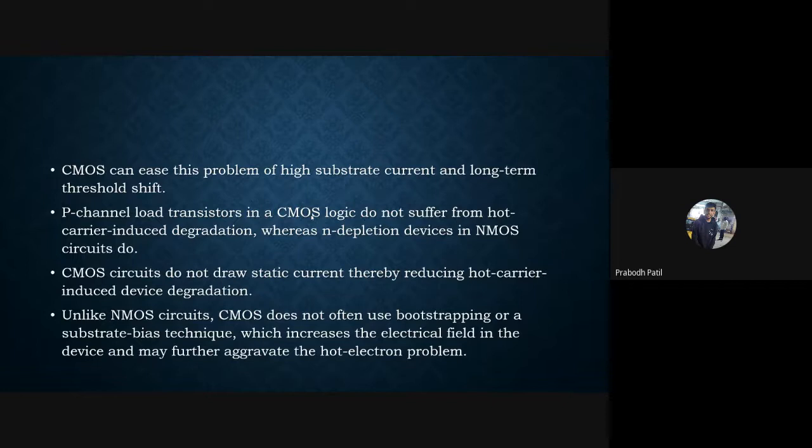CMOS can ease the problem of high substrate current and long-term threshold shift with three methods. First, P-channel load transistors in CMOS logic do not suffer from hot carrier degradation, whereas N depletion devices in NMOS circuits do degrade because of hot electrons. Second, CMOS circuits do not draw static current, thereby reducing hot carrier induced device degradation. Third, CMOS does not often use bootstrapping or substrate bias techniques, which increase the electric field in the device and further aggravate the hot electron problems, where NMOS circuits do.